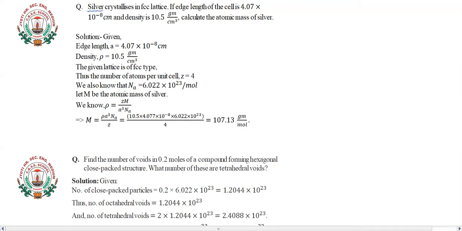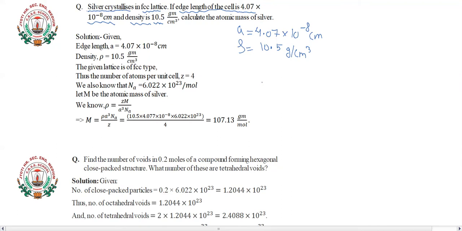The question says silver crystallizes in an FCC lattice, face-centered cubic lattice. If the edge length of the cell is 4.07 into 10 to the power minus 8 centimeter, so here a is given. And the density of silver is given as 10.5 grams per centimeter cube. Density is denoted by rho.